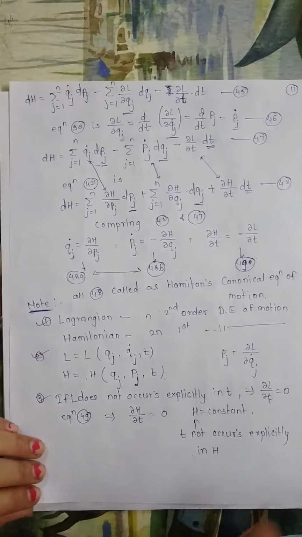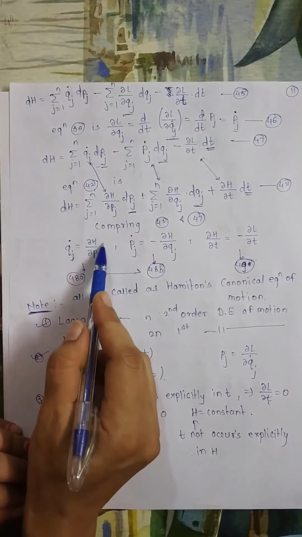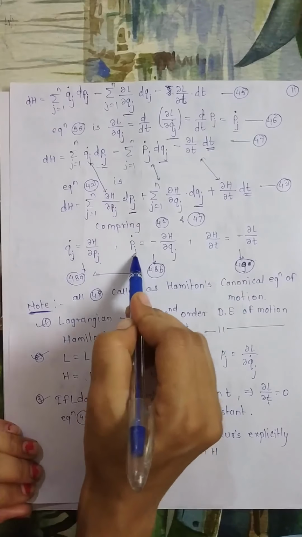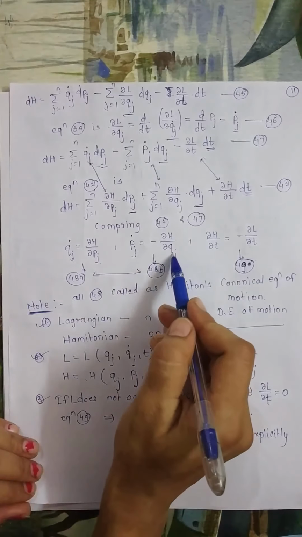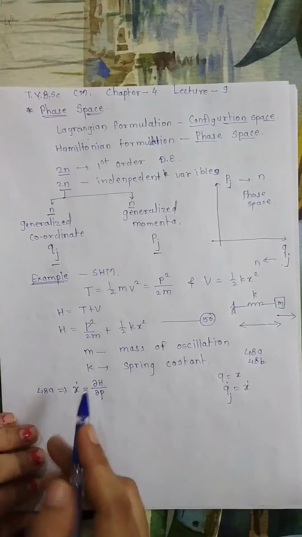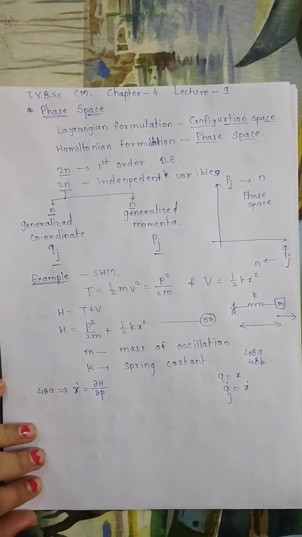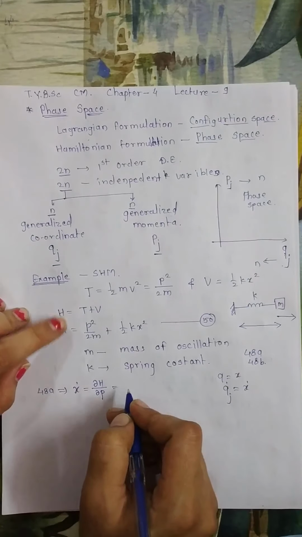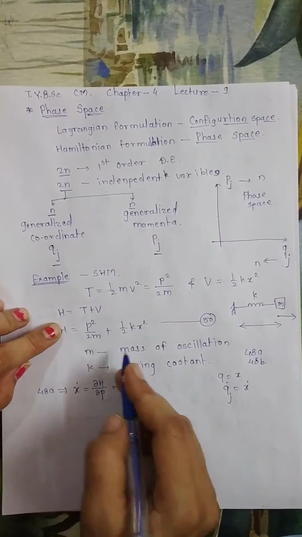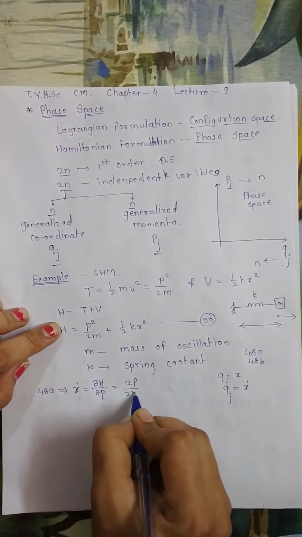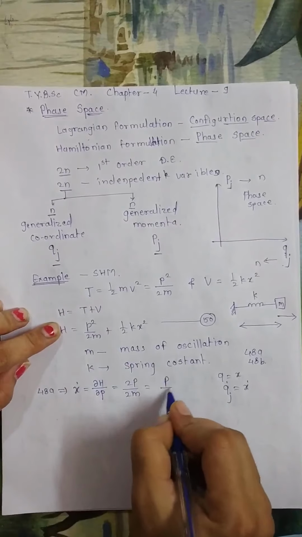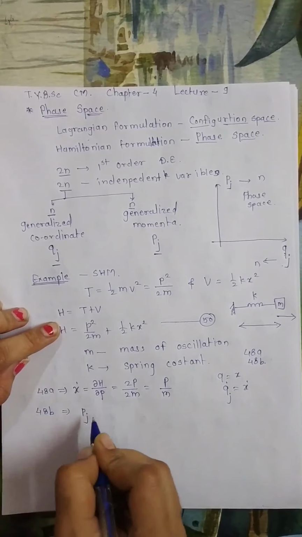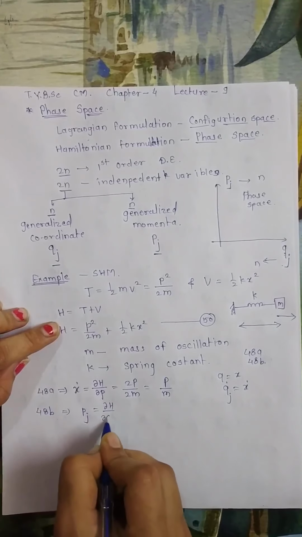So 48a implies that x dot equals dou H upon dou p, and 48b implies that p dot will be minus dou H upon dou x. According to 48a, this will be the first equation of motion, and the derivative of H with respect to p will be 2p upon twice m, that is p by m. And according to 48b, we have pj dot as minus dou H upon dou qj.